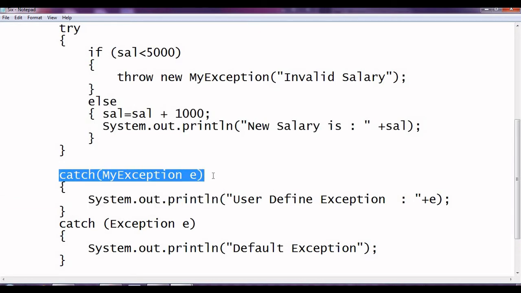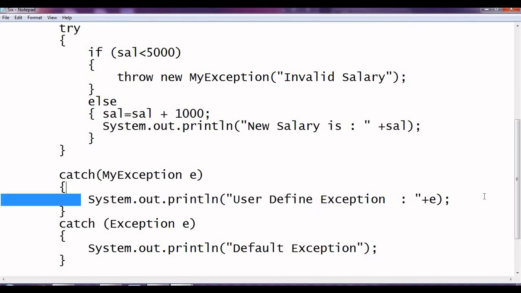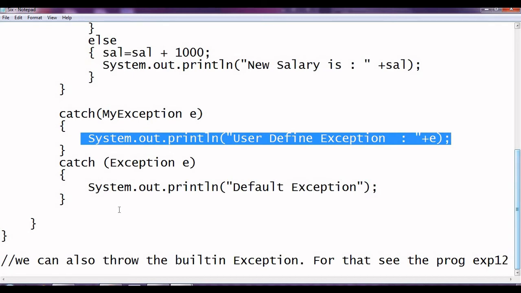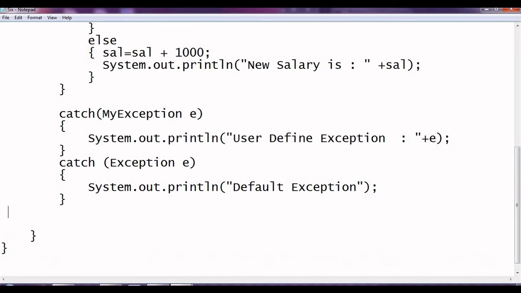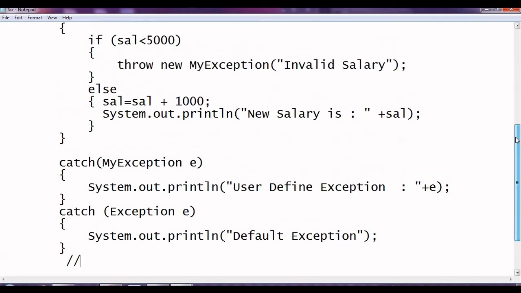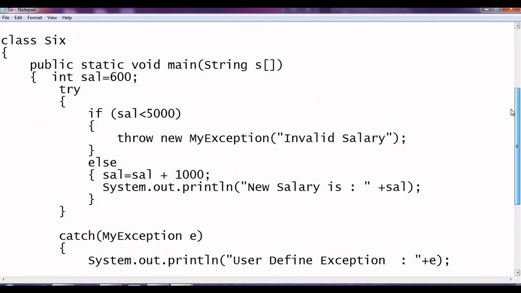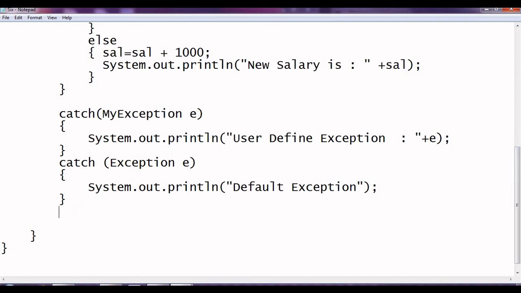Yes, this is a matching catch because the type of the error we have raised is MyException and the same is available over here. So e is pointing to all the data of the error raised, and then it will execute this, and then will come out from all the catches, and if any statement is there over here, that will be executed. So that is basically the working of this program.